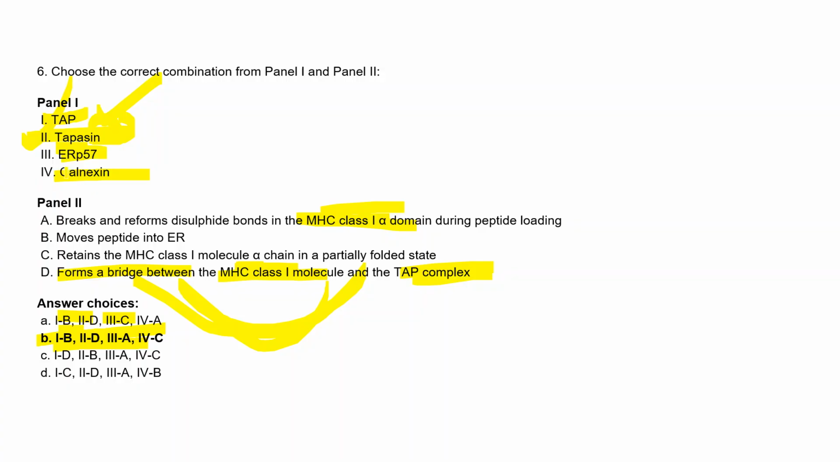And for Calnexin, what it does is retain this MHC class 1 molecule alpha chain in a partially folded state. Whenever beta 2 microglobulin comes, it will convert into the fully folded form. So until then, it retains this in a half state, that is the partially folded state. So this is the function of Calnexin.